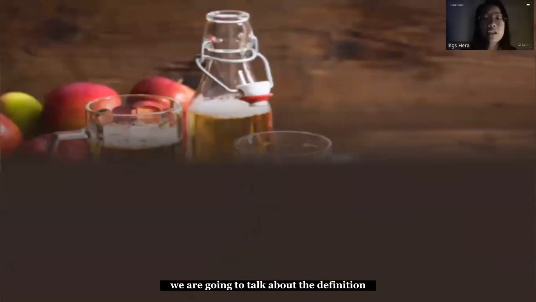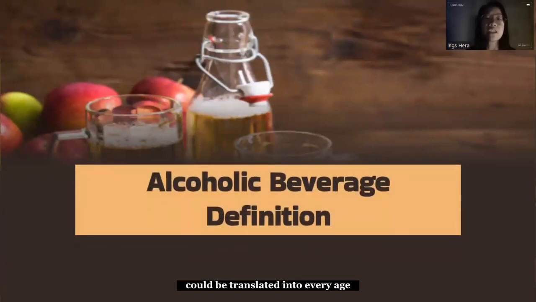Moving on, we are going to talk about the definition of alcoholic beverages itself. Alcoholic beverages can be translated as every aged alcoholic beverage which contains a substance called ethanol that acts as a stimulating ingredient. We can consider wine, beer, or distilled spirit as alcoholic beverages.